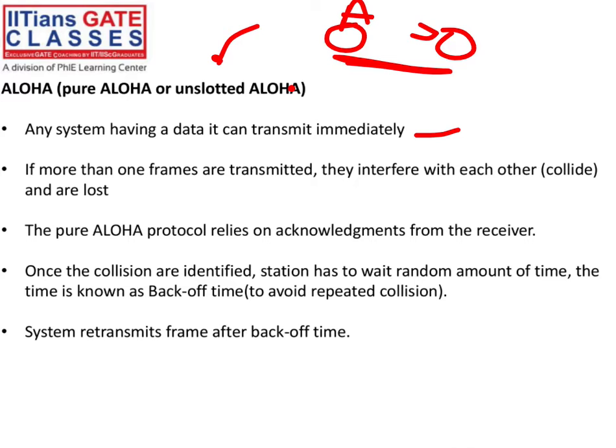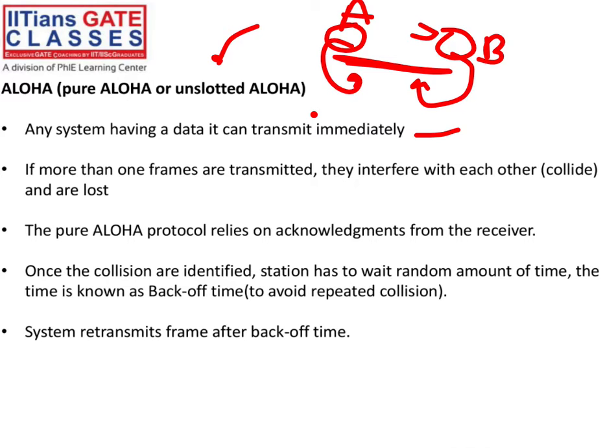A can send data on this channel, and B can send data on this channel, right? This is possible. Whatever bit information is there, we convert into signals. The signals from both A and B can interfere. If they interfere, then a collision will happen or data will be corrupted.